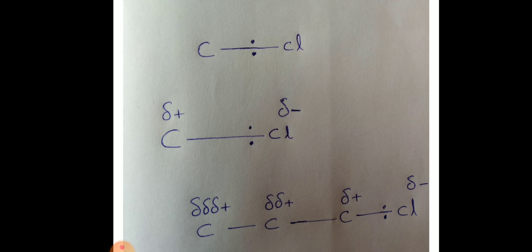Because of this carbon's partial positive charge, the other carbon is also getting a positive charge. But here the second carbon will get a lesser partial positive charge. This you have to remember. This is very important. When a chlorine atom is directly attached, the carbon gets more positive charge. The next carbon will get lesser positive charge. The third carbon will ultimately get much lesser positive charge.